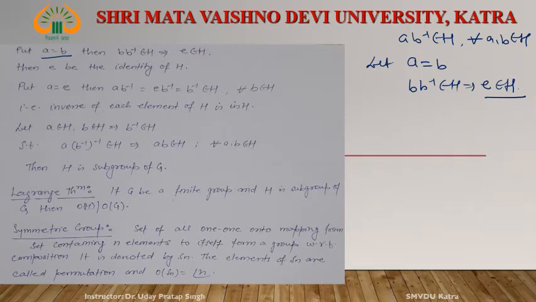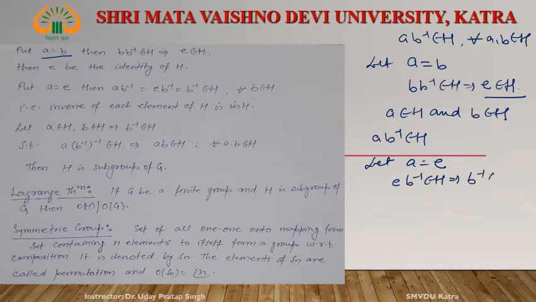Next, if a belongs to H and b belongs to H, and the condition that ab inverse belongs to H, let a equal e. Then eb inverse belongs to H. This implies that b inverse belongs to H. So for every b belonging to H, b inverse belongs to H. This shows that existence of inverse is also satisfied.